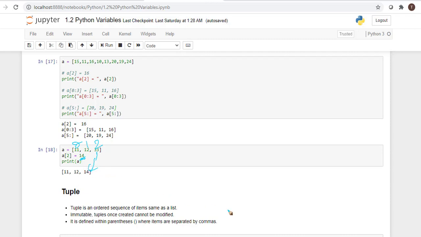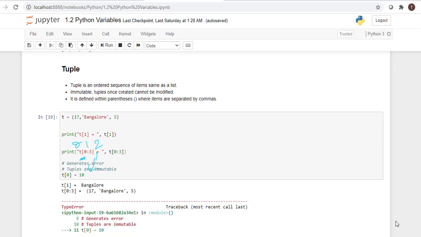The next sequence is tuple. A tuple is an ordered sequence, like a list, the same as a list. Here is only one difference.